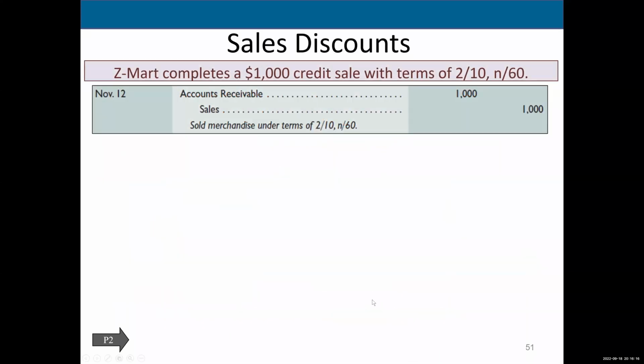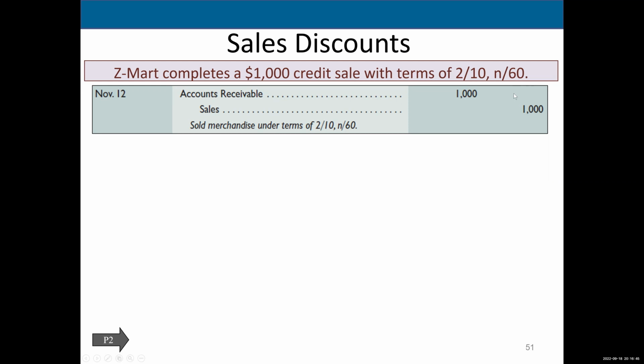Okay, let's go ahead and do a sales discount. Zmart completes a $1,000 credit sale with terms 2/10, net 60. So you have to pay within 10 days to get 2% off. If not, the whole thing is due in 60 days. Well, that's pretty good for the customer, not as much for us. I don't want my money faster, but whatever.